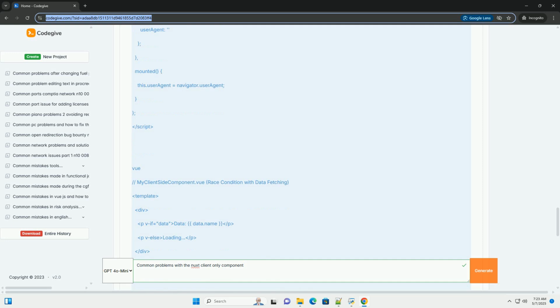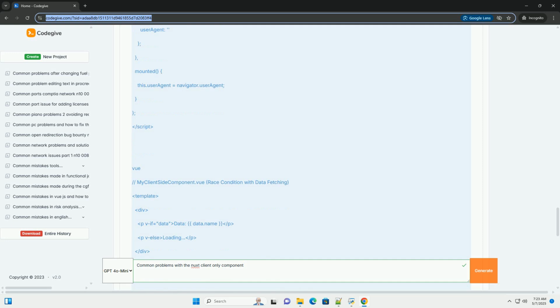2. Problem 1, hydration mismatch. Hydration is the process where Vue takes the static HTML rendered by the server and makes it interactive in the browser. A hydration mismatch occurs when the HTML rendered by the server differs from the HTML generated by the client-side JavaScript. This is a critical problem, as it can lead to inconsistent behavior, broken functionality, and performance degradation.